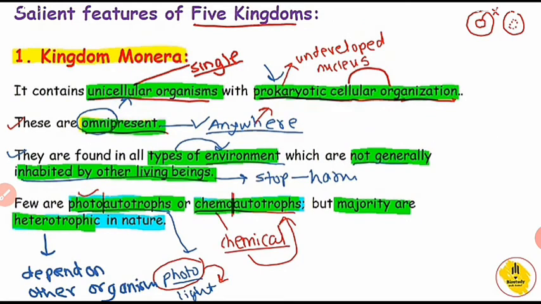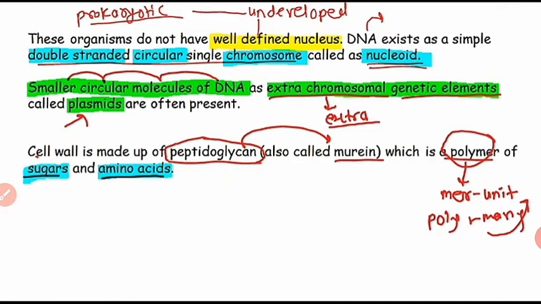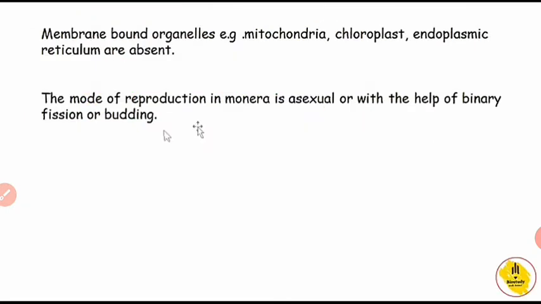So these are the important characters of kingdom Monera. In short, we have seen that a smaller molecule of DNA is called a plasmid, and polymers of sugars and amino acids form the peptidoglycan, also called murein, and murein is the component of the cell wall. These are the characters of most Monera organisms.